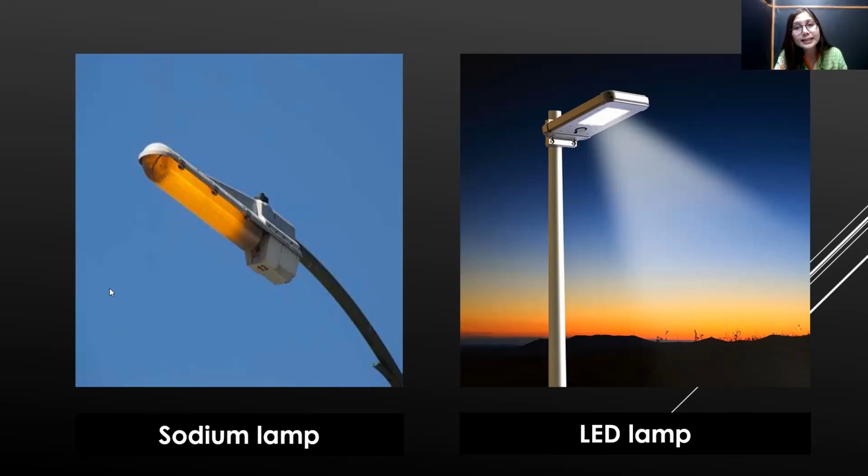But in the case of LED, you can get different ranges of light. Although in this picture only white light has been shown, we all know that LED lights are available in different colors and have the capacity to give different colors as well. If you can remember these two points, you can approach this question.